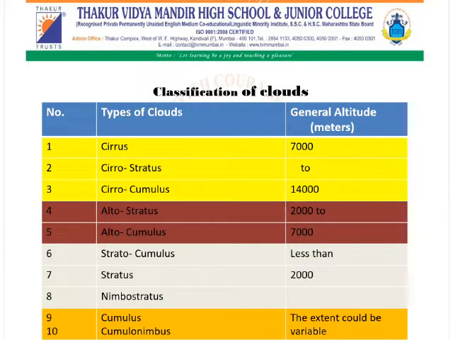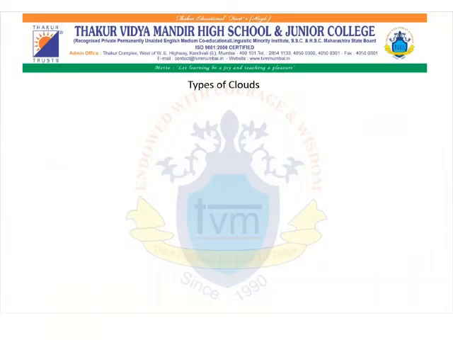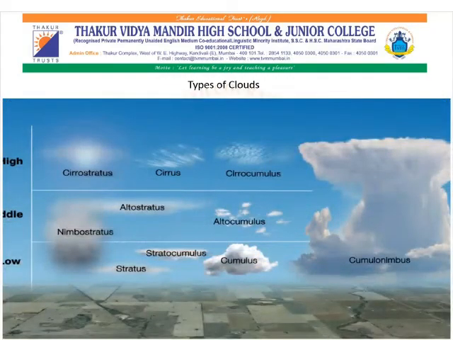Then the next one, that is low clouds: stratocumulus, stratus, nimbostratus, cumulus, and cumulonimbus, at less than 2,000 meters of altitude, and the extent could be variable for the cumulus and cumulonimbus clouds. In this given figure, we can see the different types of clouds classified on the basis of altitude.